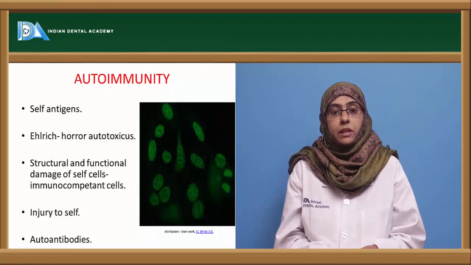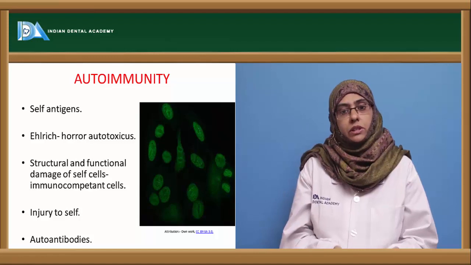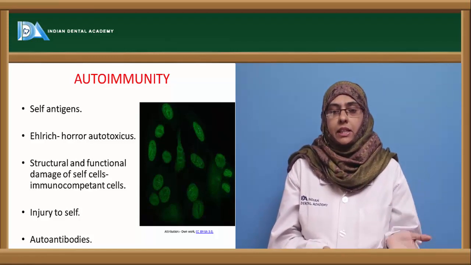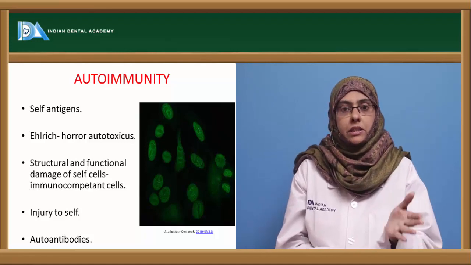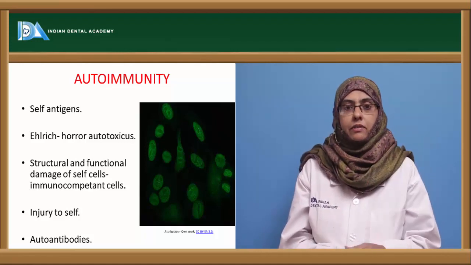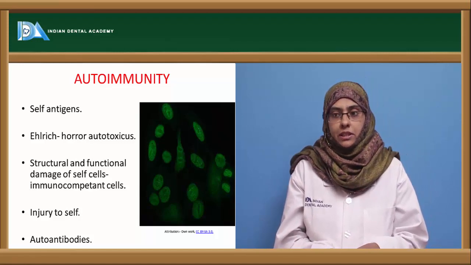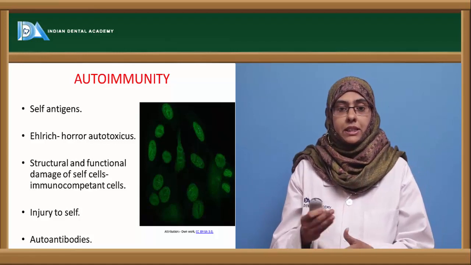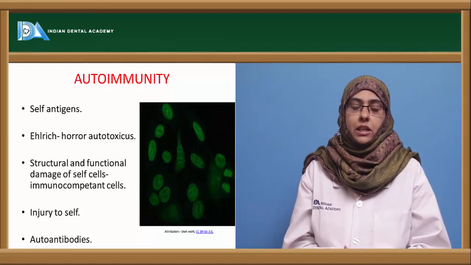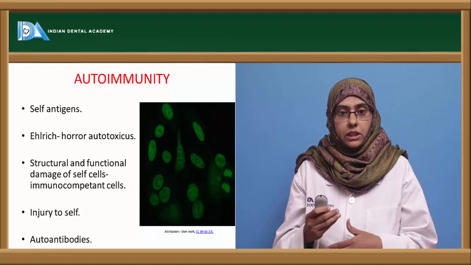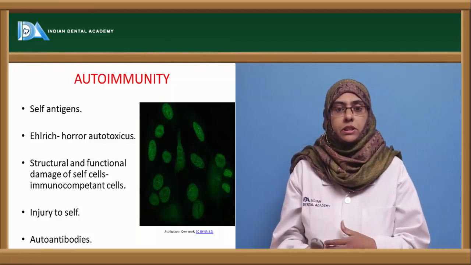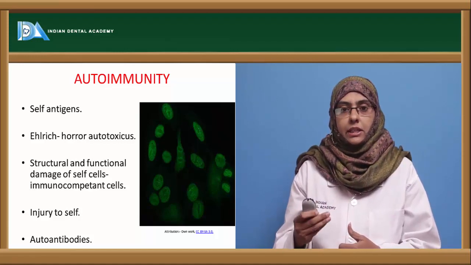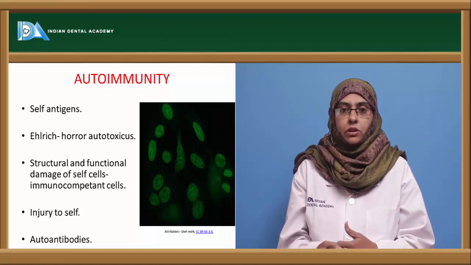But sometimes it so happens that antigenic stimulation also induces these autoimmune diseases, and mostly it is possible that after the entry of the pathogen, there are many chances that it can lead to various types of autoimmune diseases or disorders. The most important culprits in inducing the autoimmune diseases are the autoantibodies. These are called autoantibodies because they act against the self antigen, and they are the ones that usually induce these autoimmune reactions.